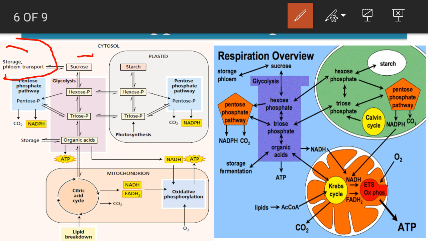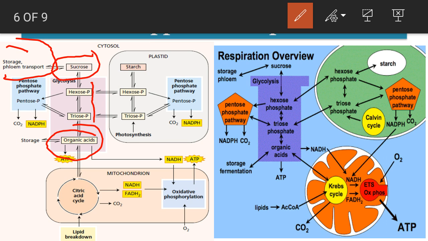Now let's say sucrose is formed. After the sucrose there is a formation of hexose phosphate. Hexose phosphate means a 6 carbon sugar which has phosphate attached. Now it will be oxidized to form a triose phosphate and then it will form an organic acid such as pyruvic acid.